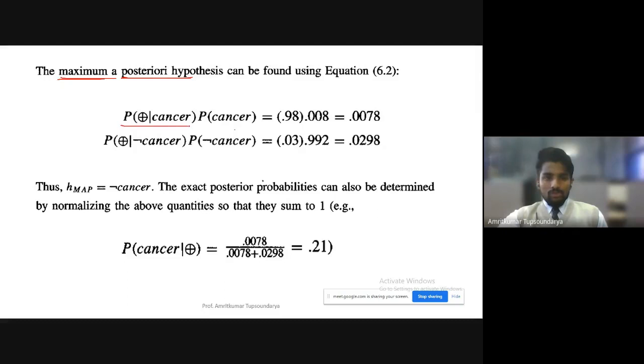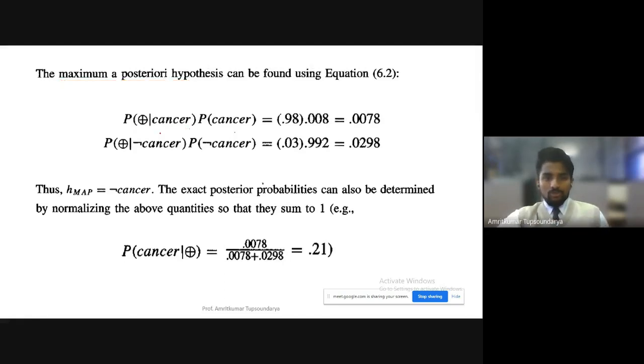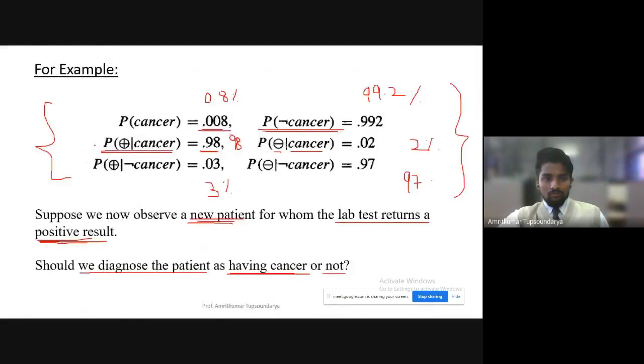First, considering the positive cases of cancer, which is nothing but the accuracy of our system. The patient has cancer and the probability of the patient being tested as positive, which is nothing but this term.